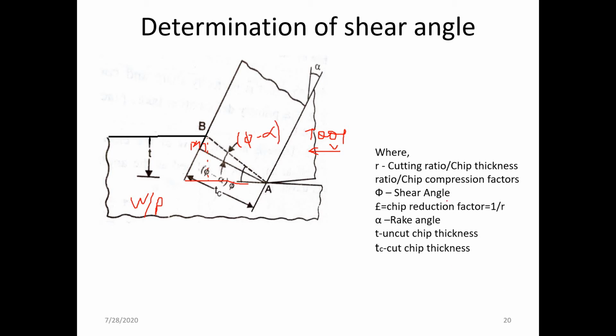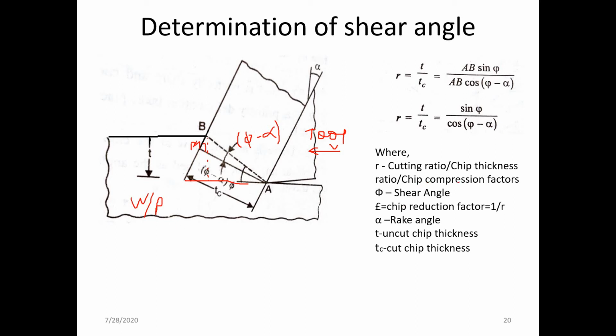So what we can do is note the notation: R is equal to the cutting ratio. Whatever this cutting ratio is, it is the ratio of the uncut chip thickness to the cut chip thickness, that is t by tc. That ratio is called the cutting ratio.